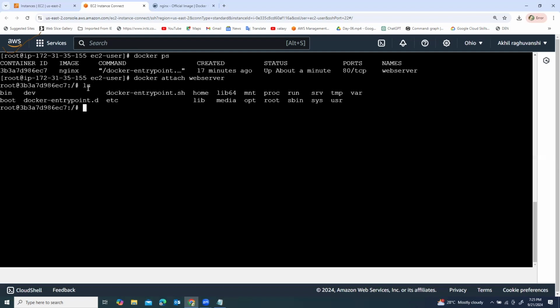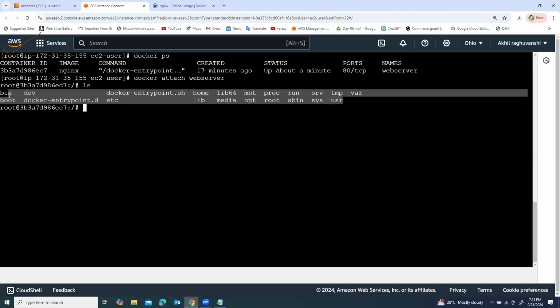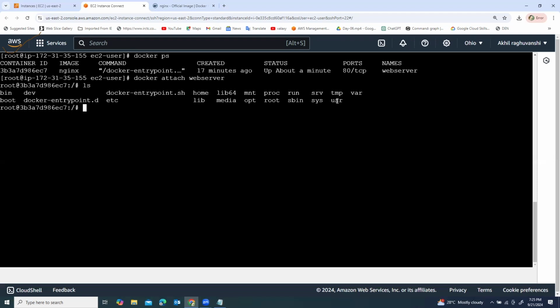Here we can write the ls command, the list command. Then we can see lots of directories available over here. Temp directory, USR directory. We have to create one file under this temp directory. So what should we do? Go inside the temp directory. Now we have to create a file. Use the command touch file1. File1 is created under the temp directory of this container. Then we have to exit.